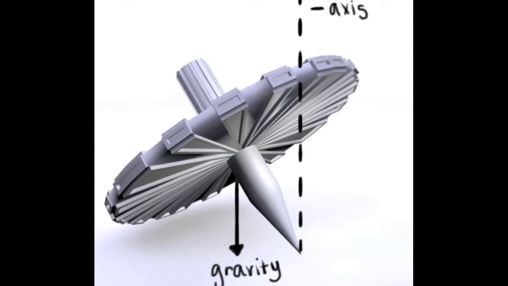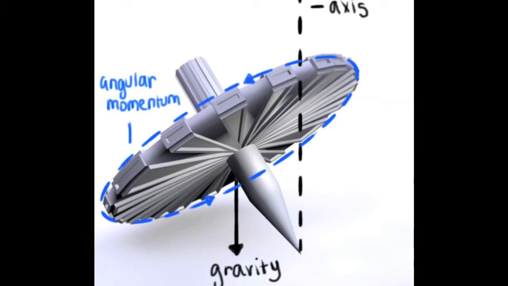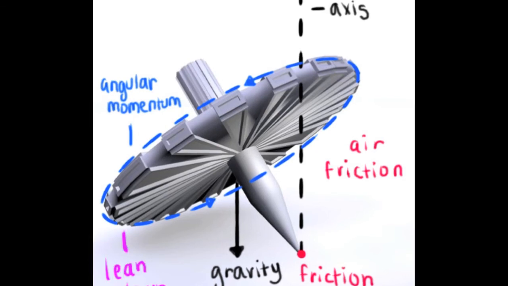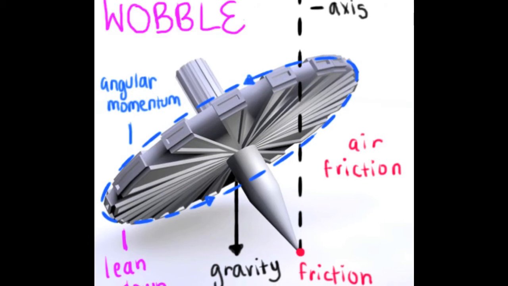The rotational axis and the force of gravity are still present, and the top still has angular momentum because its motion hasn't stopped yet. Because the angular momentum is still present, so is resistance in the forms of friction and air friction. Now, when gravity begins to offset the top's angular momentum, the top begins to lean down towards its sides. Not only does the top begin to lean down due to gravity, but it also begins to wobble.